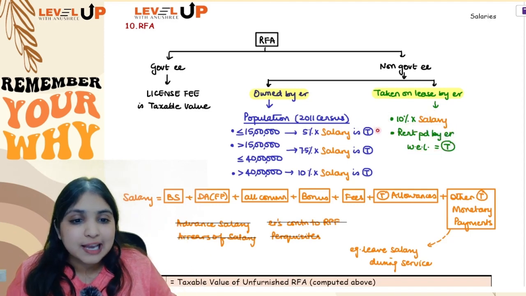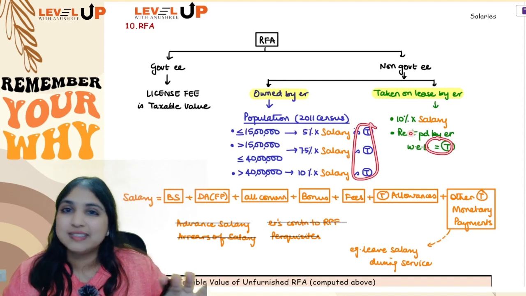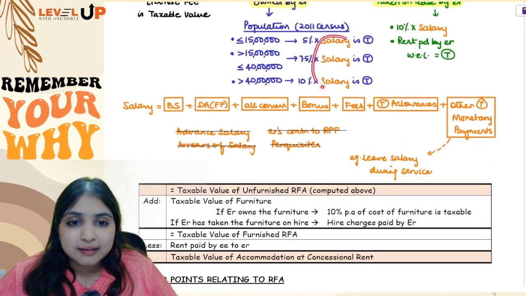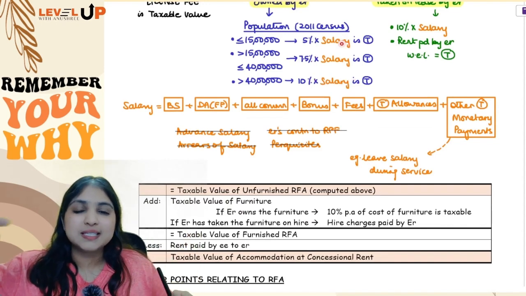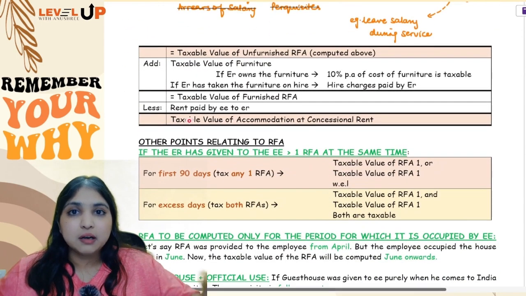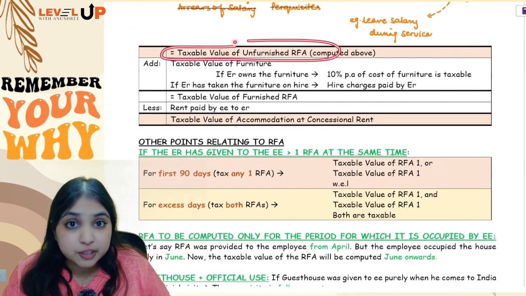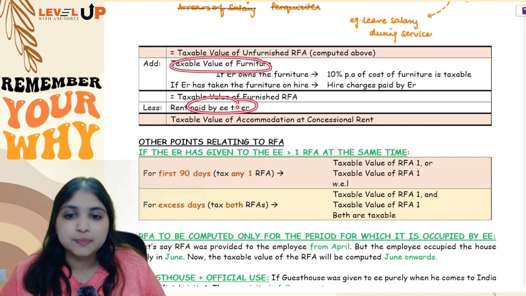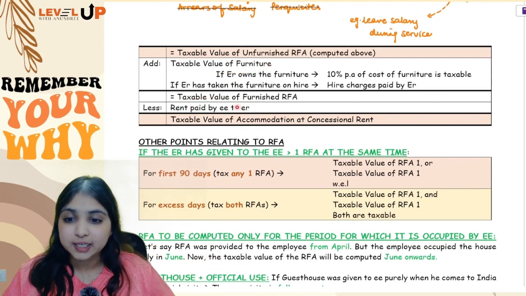You are straight away calculating the taxable number over here, no exempt calculation. Finally, we learnt over here how to do salary computation: 7 components: basic, DA forming part, all commission, bonus, fees, taxable allowances and other monetary payments. Then we had learnt, once you find the taxable value of unfurnished RFA, you will add the value of furniture, you will subtract whatever amount the employee has paid to the employer and you will get your final taxable value.